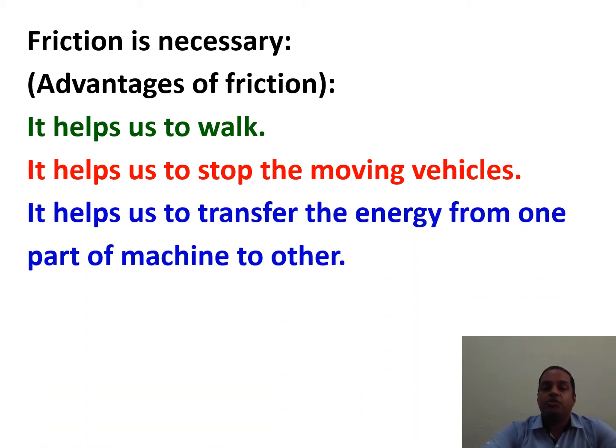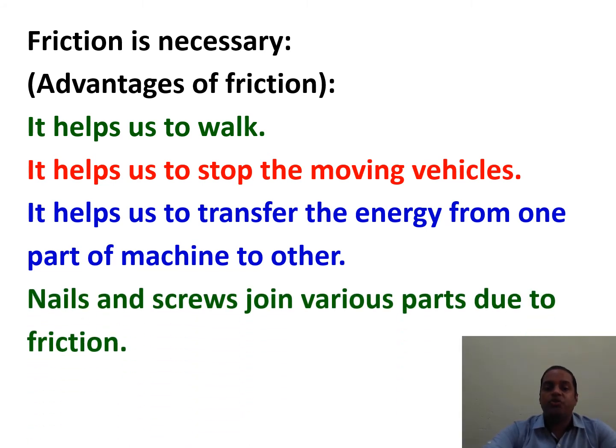It helps us to transfer the energy from one part of the machine to another. With the help of a belt, we transfer the energy from one wheel to another wheel. We have seen this in floor mills and in windmills and in different machines as well.